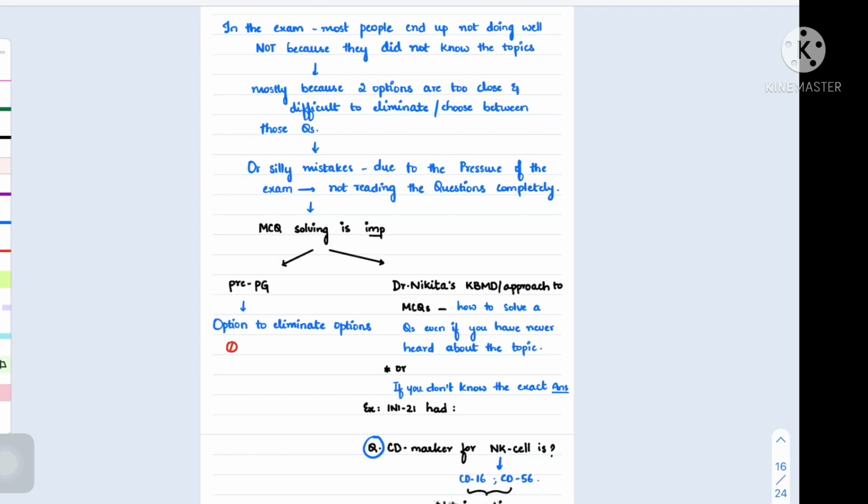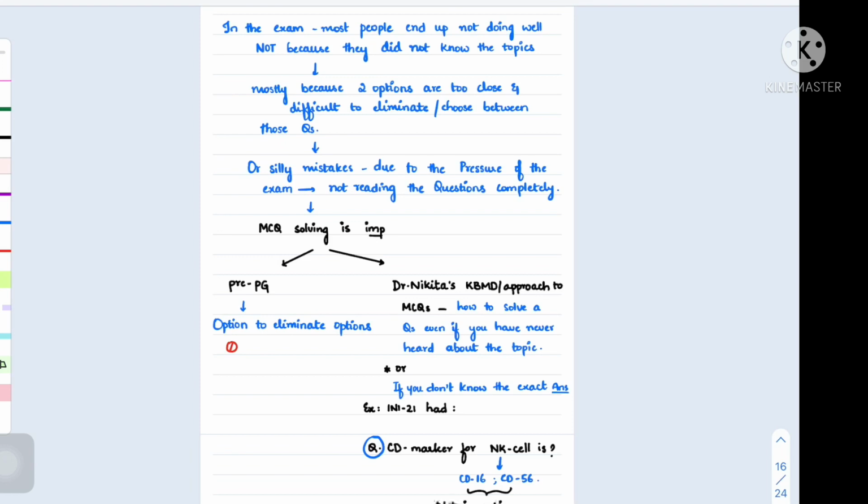In the exam, if people end up not doing well, it is not because they did not know the topics at all. It is mostly because two options are too close and it is difficult to choose between them, or you have not revised enough to recall the exact answer, so the two options sound very similar. Or the other thing that most people do is jump to the answer without completely reading the entire question and all the options. It is always better to use the elimination method than the select-the-correct-option method.